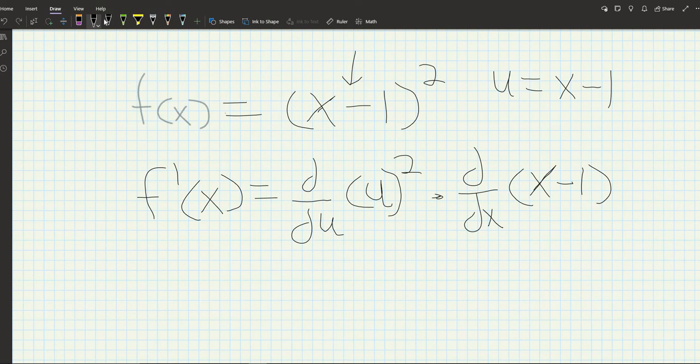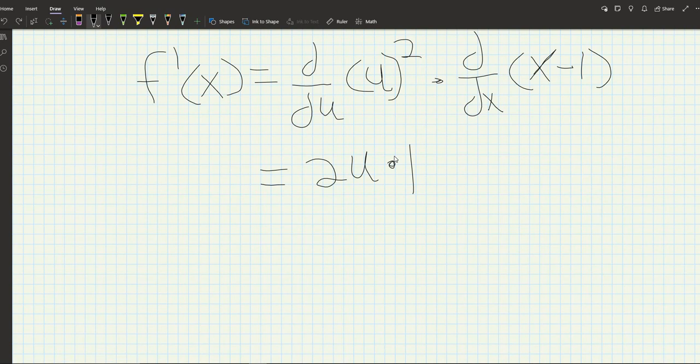So what do we get as an answer? Well, it's quite simple. We use our power rule for the u portion of this function, which will just give us 2u. And then we use our difference rule for the second portion. So, what is the derivative of x minus 1? It's simply 1, right? Because the -1 goes away, it's a constant, and if we use the power rule on x, it just becomes 1. So, we multiply 2u times 1.